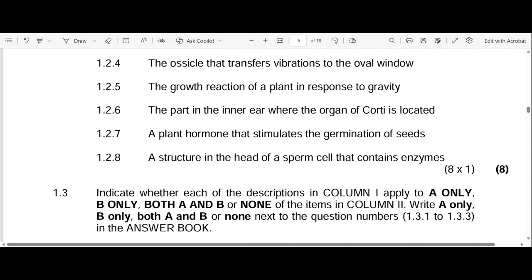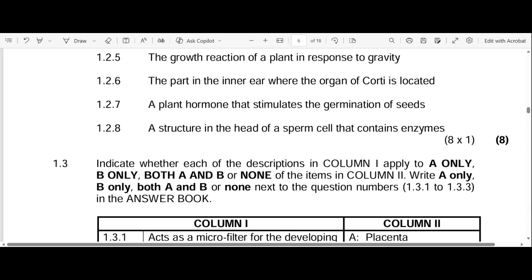Or we have the other one, the other response, which is not mentioned here. The other response is responding to light, which is phototropism. So go back to your plant responses and read through that, if you've already forgotten. So the answer here is geotropism. Okay, let's go to 1.2.6.